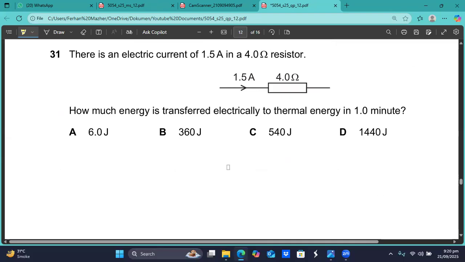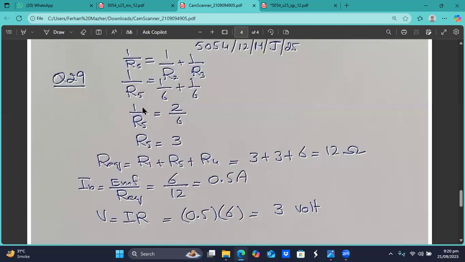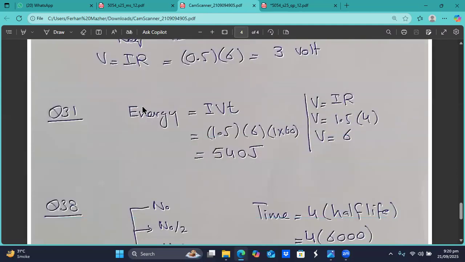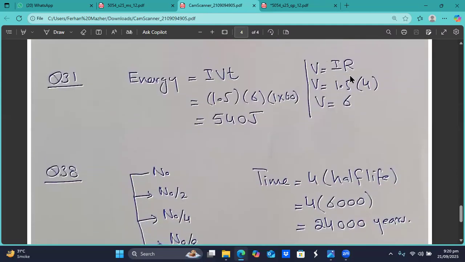The thermal energy is equal to IVT, and the time must be in seconds. I should know the current and the voltage drop. I know the resistance and the current flowing through it, so very easily we can find the voltage drop. First of all, I will calculate the voltage drop: 1.5 ampere multiplied by 4 ohm gives 6 volt.